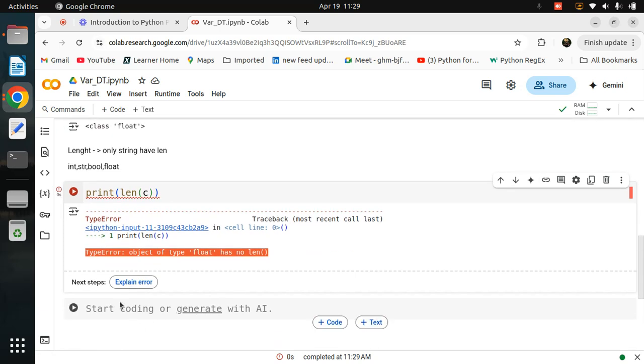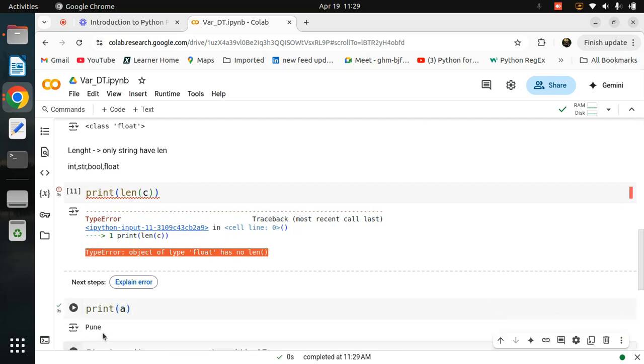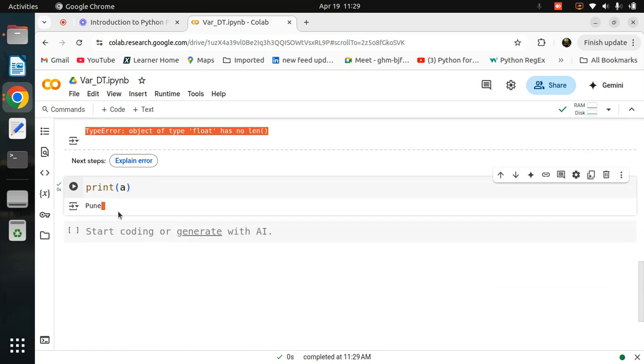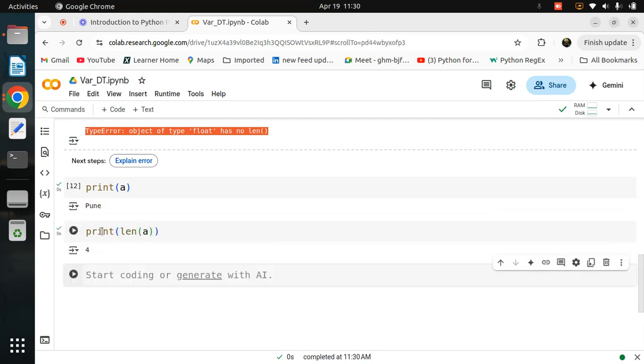For example, wait a minute, I'm once again here basically printing A, it is called Pune. So what is the length of that? Yeah, try to guess. Perfect. Why? Because string is a collection of characters and each and every character should be considered to be one. So just simply I am putting print length of A. Got it? Why is it 4? Because Pune has 4 letters. That's why the print length of A is 4. Now if you are asking me like this, you are doing the underscore, wait, in double quotes only, you are doing the underscore, you are doing the space 1, 2, 3, 4, whatever you want to space, and then again.